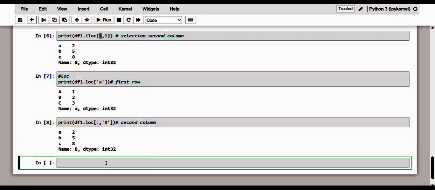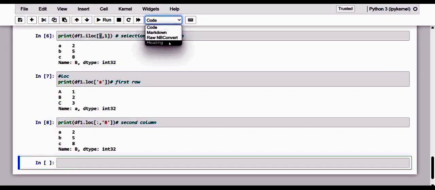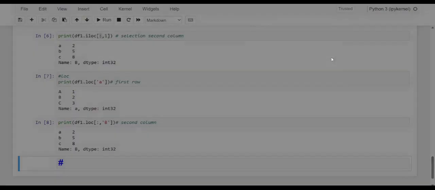So this is how we will enter the label of row and column of the values we want to select. And let me just move on to the next one. It is all about multi-index data frame. So let us make it the heading.